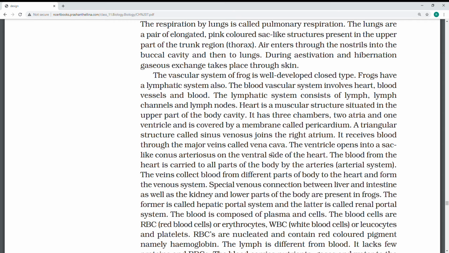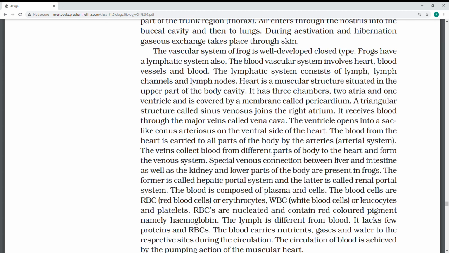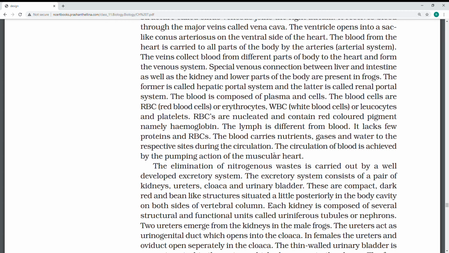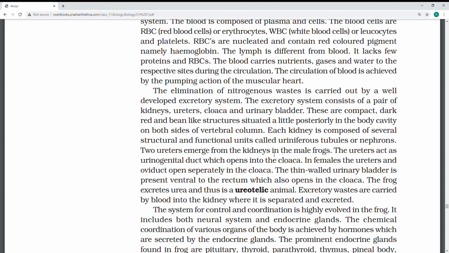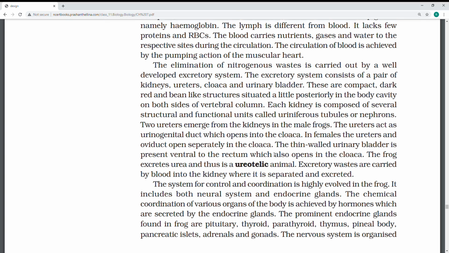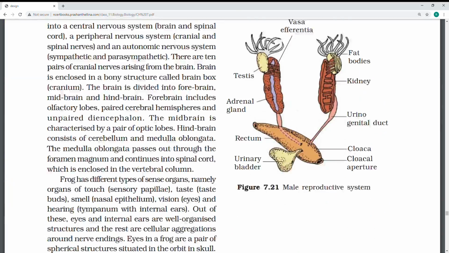The receiving chambers are two auricles and one ventricle. The pericardial membrane is present. Blood vessels are arteries, which carry oxygenated blood, and veins. Like us, only RBC and WBC are present. They have given the excretory system also, but I will move on to the reproductive system first.